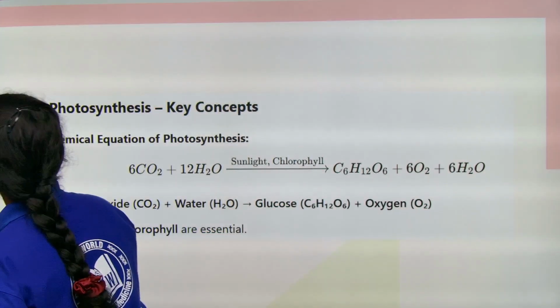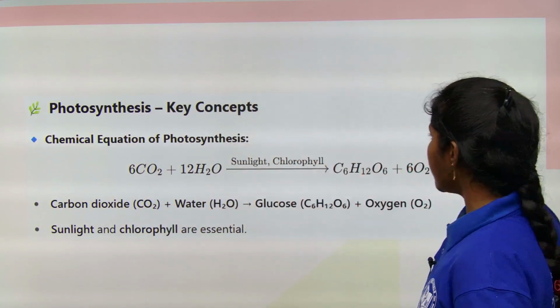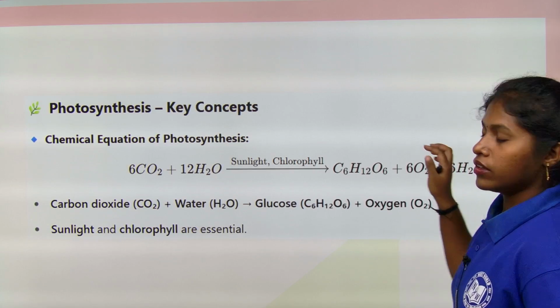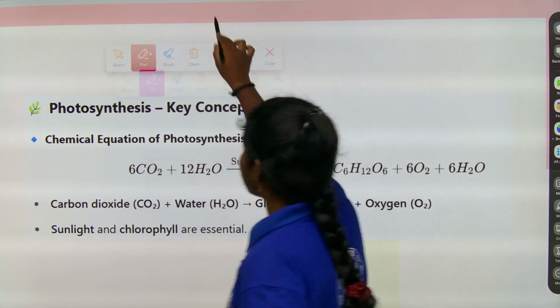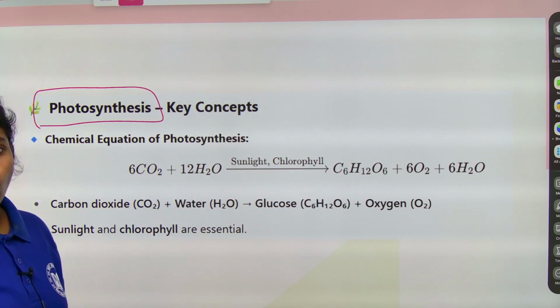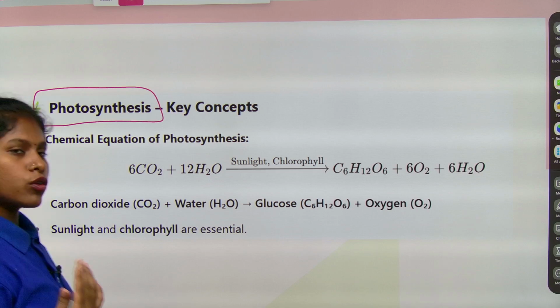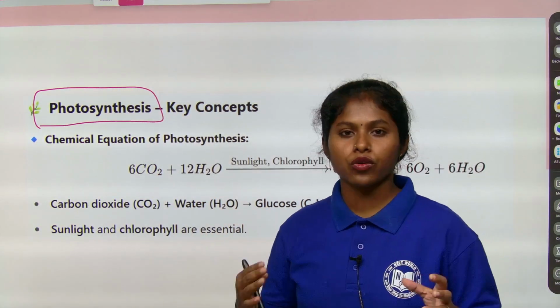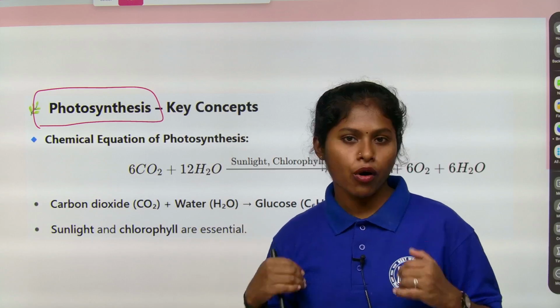Let's see the key concepts of photosynthesis. Here is a chemical equation, children. You have to know about this chemical equation. What is meant by photosynthesis, children? The plant prepares its own food material with the help of chlorophyll and sunlight, producing glucose by using carbon dioxide and water, right.